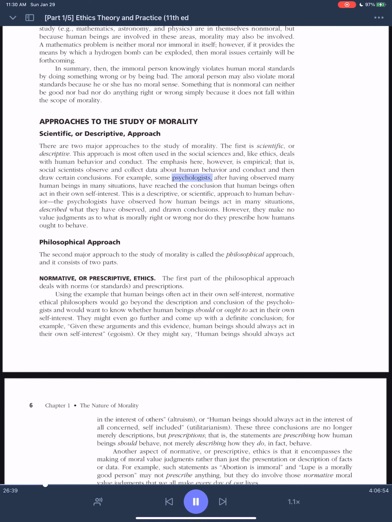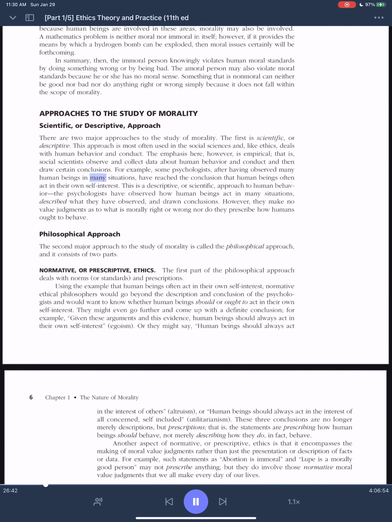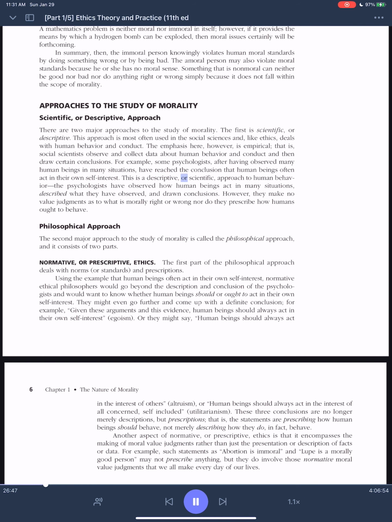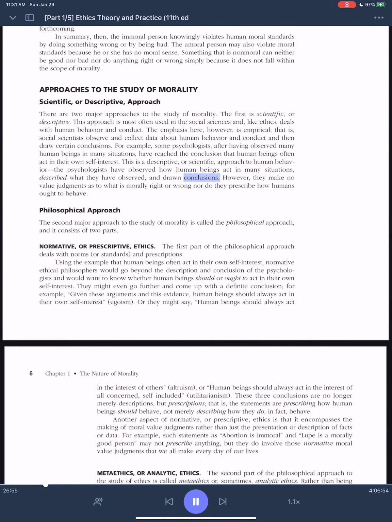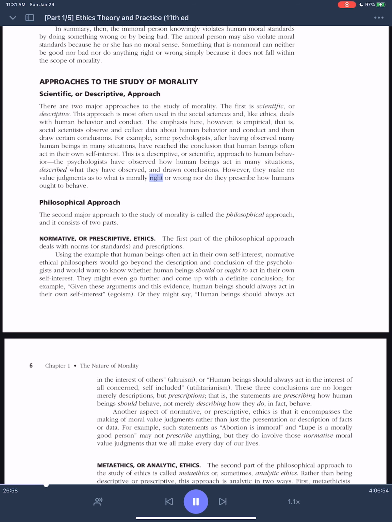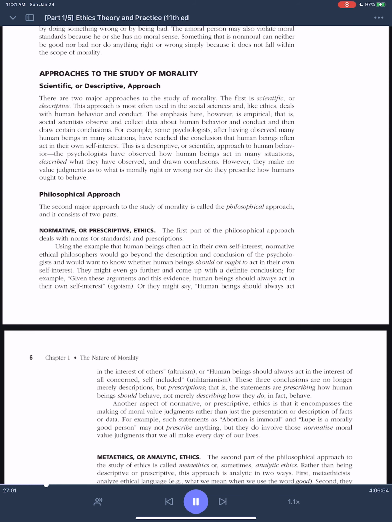For example, some psychologists, after having observed many human beings in many situations, have reached the conclusion that human beings often act in their own self-interest. This is a descriptive, or scientific, approach to human behavior. The psychologists have observed how human beings act in many situations, described what they have observed, and drawn conclusions. However, they make no value judgments as to what is morally right or wrong, nor do they prescribe how humans ought to behave.